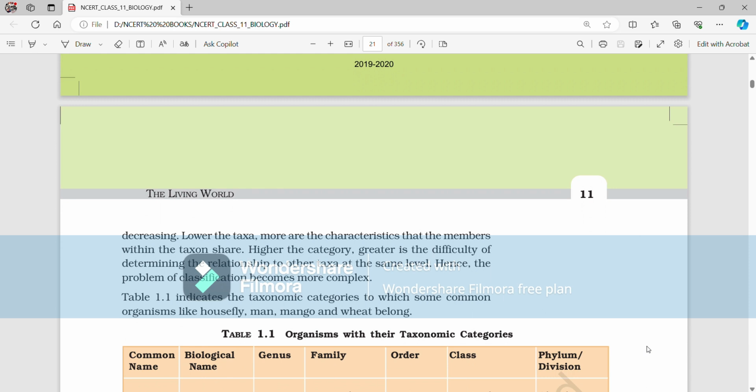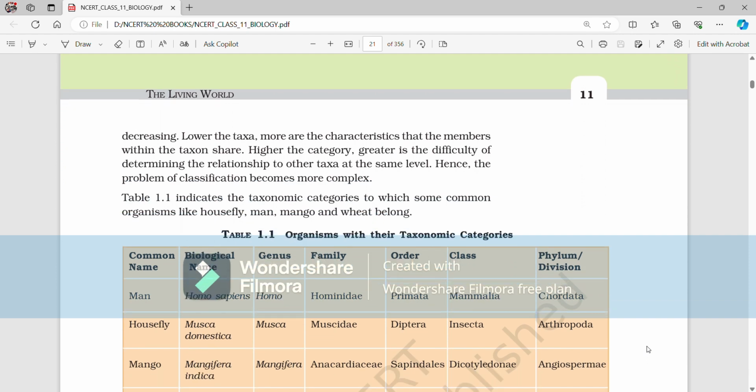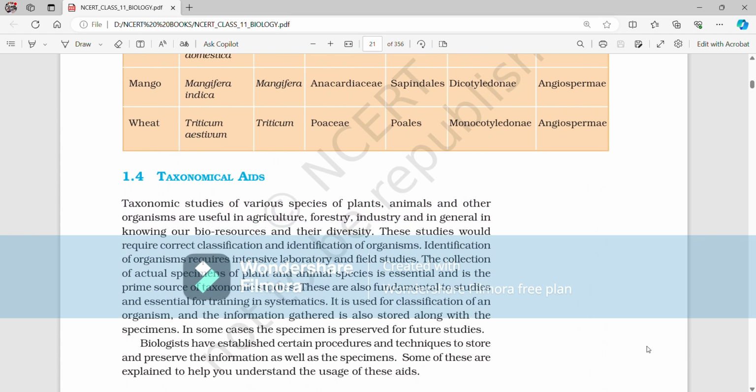1.4 Taxonomical aids. Taxonomic studies of various species of plants, animals, and other organisms are useful in agriculture, forestry, industry, and in general in knowing our bioresources and their diversity. These studies would require correct classification and identification of organisms. Identification of organisms requires intensive laboratory and field studies. The collection of actual specimens of plant and animal species is essential and is the prime source of taxonomic studies.